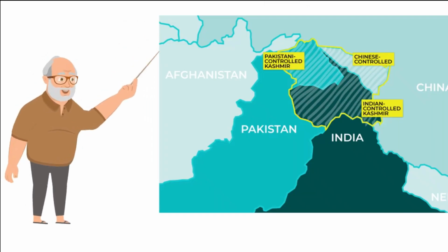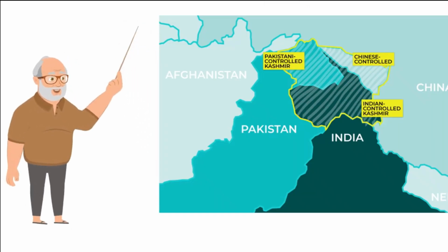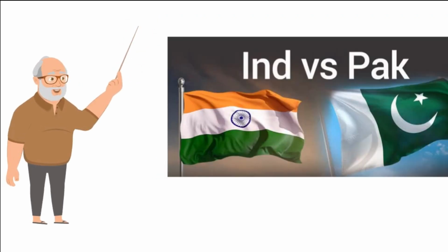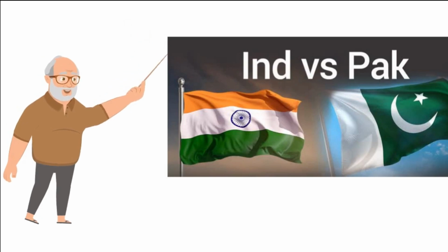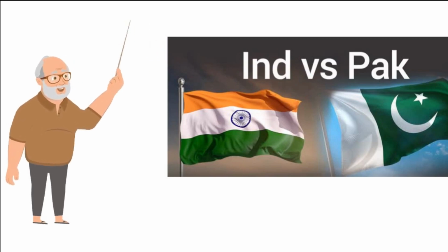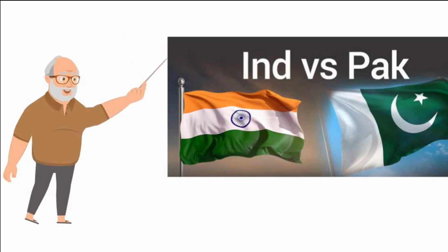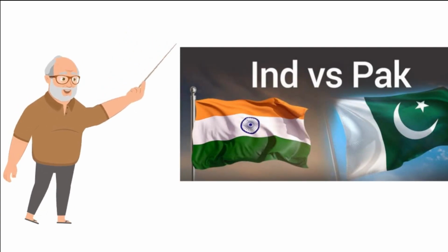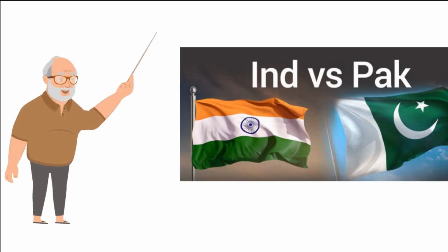The conflict in Jammu and Kashmir has had a lasting impact on the relationship between India and Pakistan, and continues to be one of the main sources of tension and mistrust between the two countries. Despite numerous efforts to resolve the conflict, including peace negotiations and international mediations, a lasting solution has yet to be found.